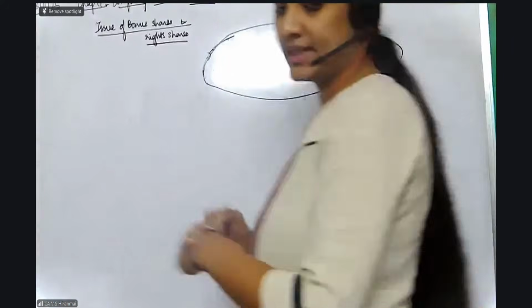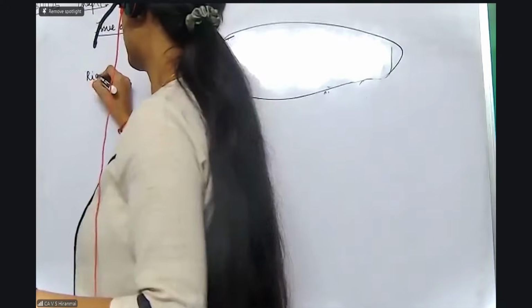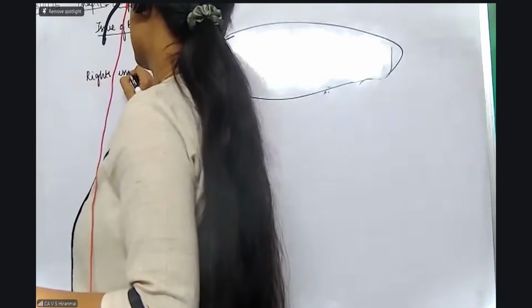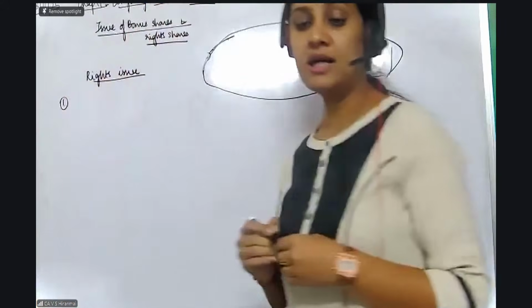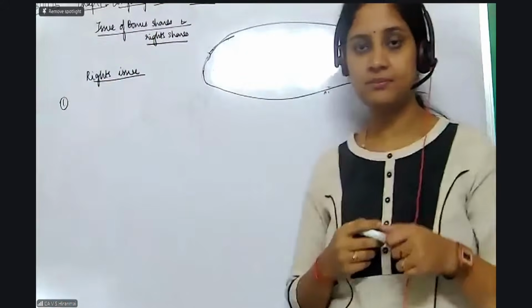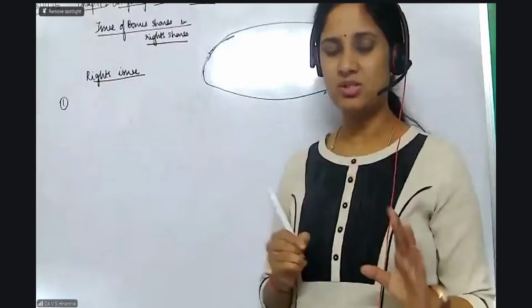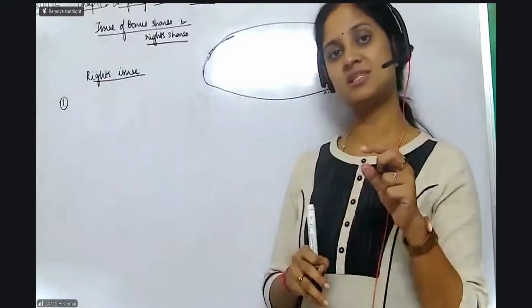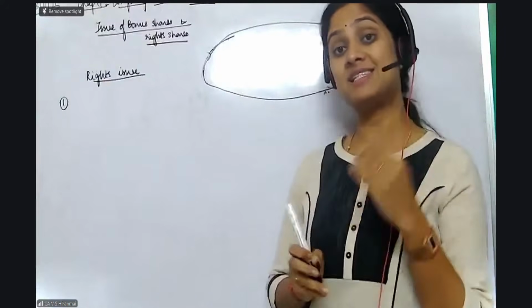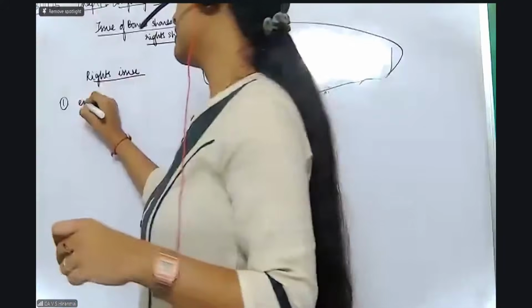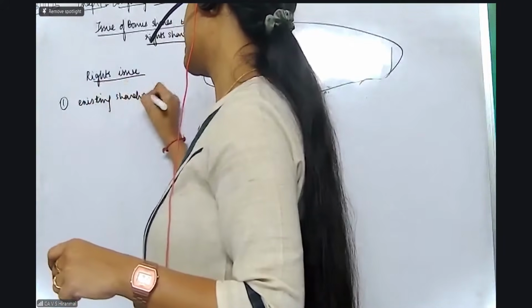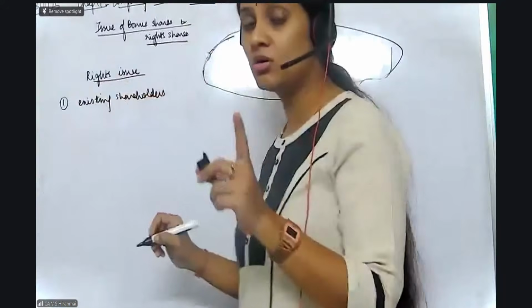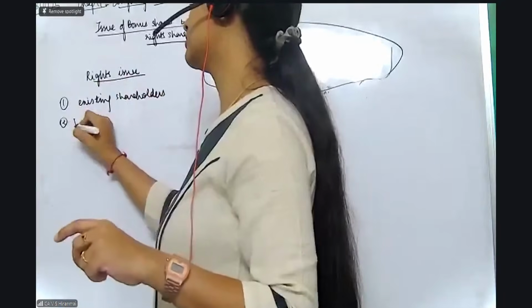Now we go to the next concept of our rights issue. Okay. So in rights issue, what is the meaning of rights issue? The first point. The company wants to raise money. But little money only it wants, not bigger money. So what it will do is first, it will issue the shares to the existing shareholders. Rights issue is also issued to the existing shareholders only. But here cost is 0. No, lesser than the face value.